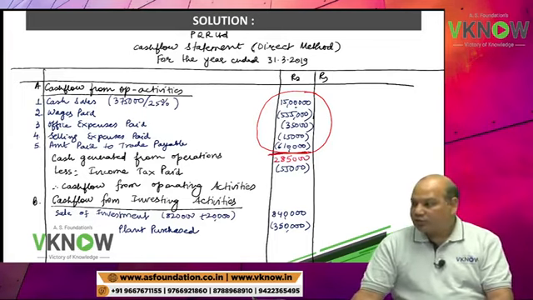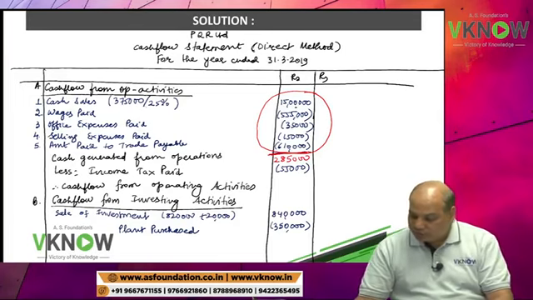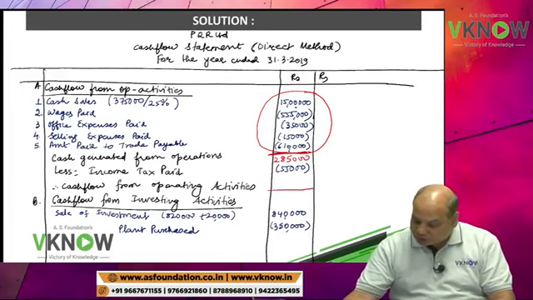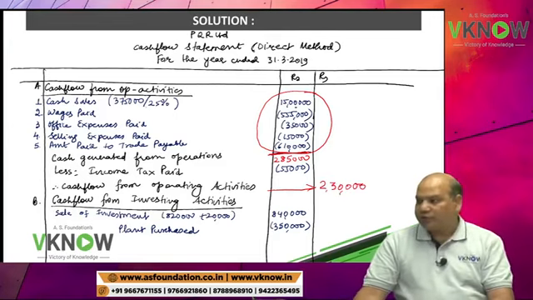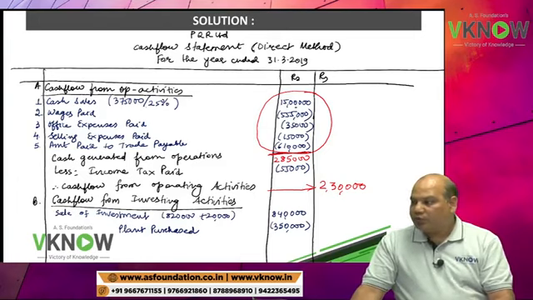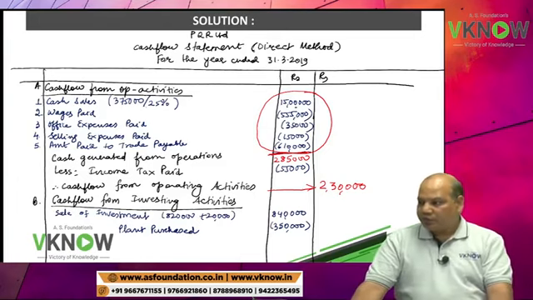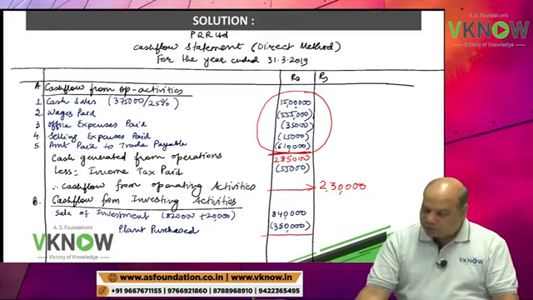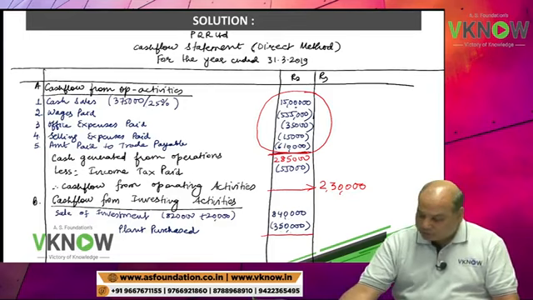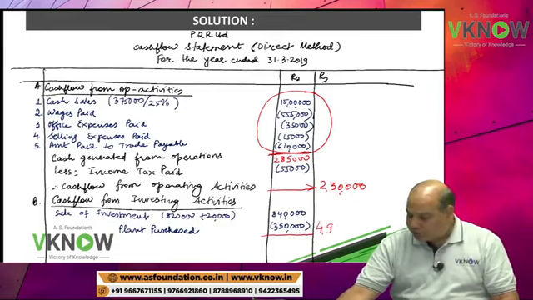Check the answer. Minus 55,000. So cash flow from operating activities will be 2,30,000. Cash flow from investing activity, 8,40,000 minus 3,50,000 is 4,90,000.